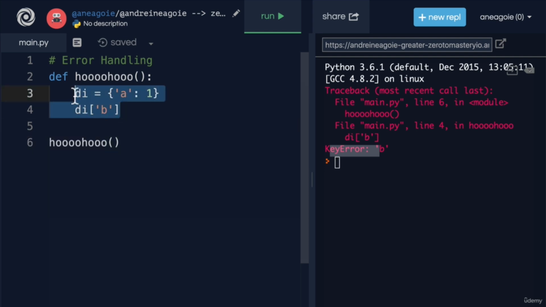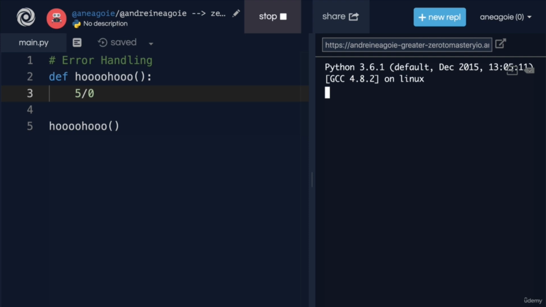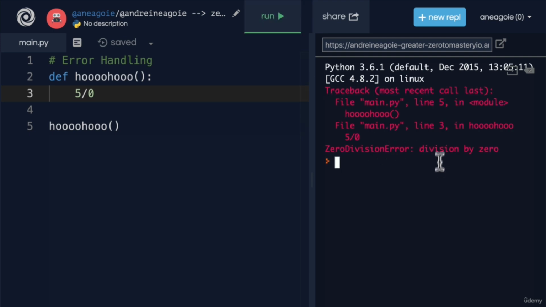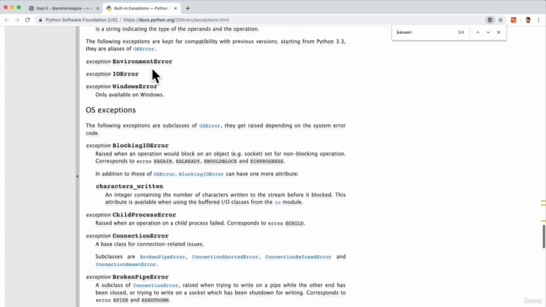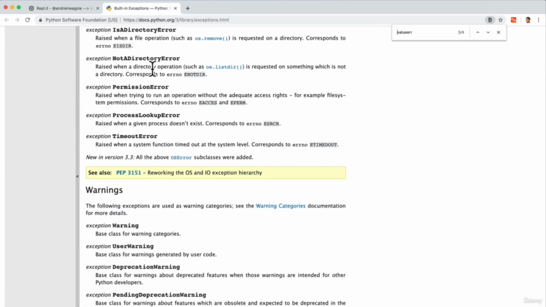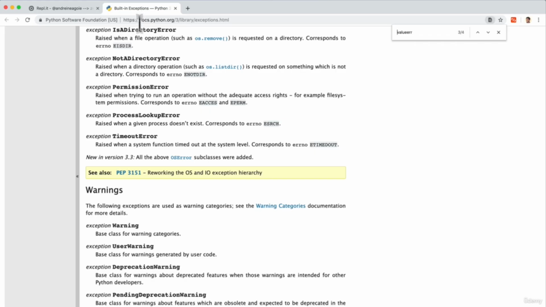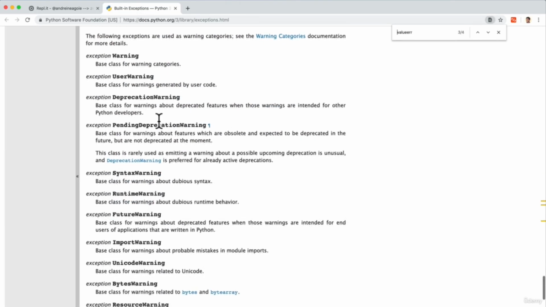We can also have, let's say, 5 divided by 0, which should give me a zero division error because I'm trying to divide by 0 and, well, you just can't do that. So there's lots of errors or built-in exceptions in Python. Now, you don't have to memorize any of these. Most of the time, they'll come up in your program and you'll know what they mean. But you can always use this as a reference to read them.